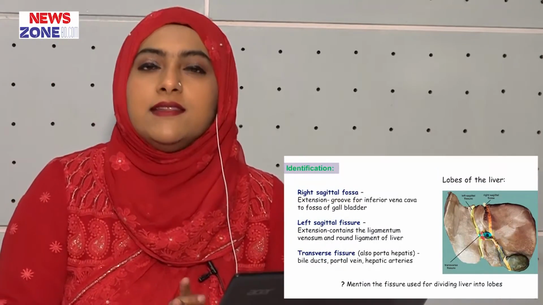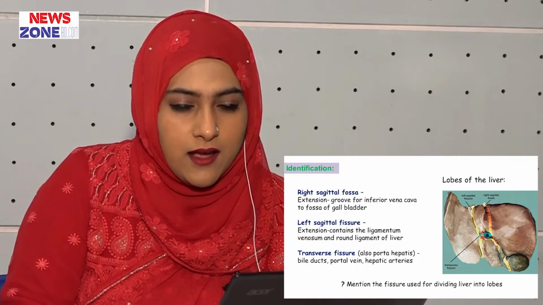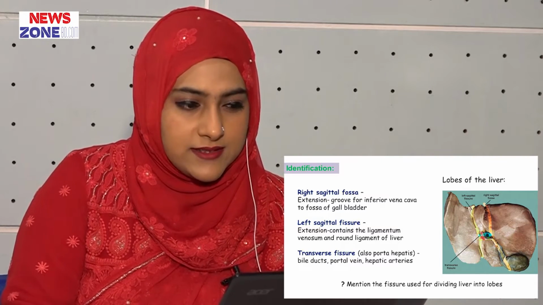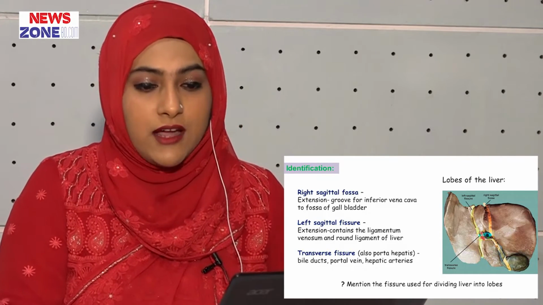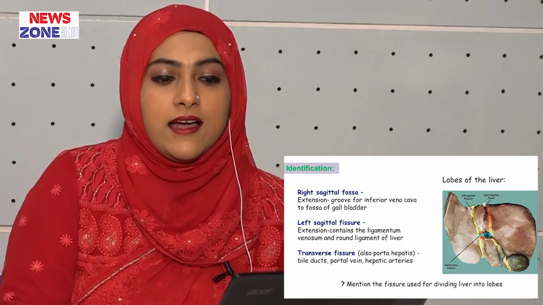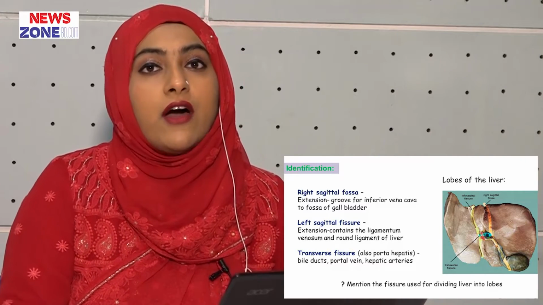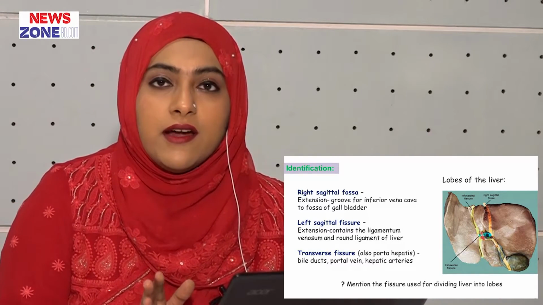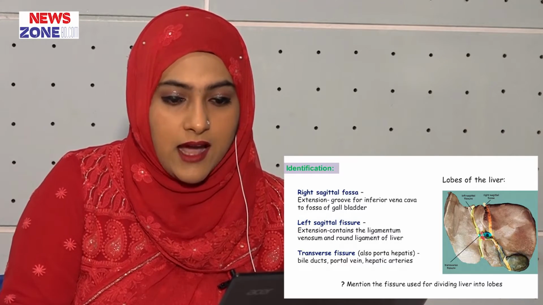We can divide the liver into right lobe and left lobe. There is the presence of the H-shaped fissure. The right sagittal fissure extends from the groove for the inferior vena cava to the fossa for the gallbladder, and the left sagittal fissure extends from the ligamentum venosum to the round ligament of the liver. The round ligament of the liver is the ligamentum teres hepatis, and the transverse fissure is the porta hepatis.